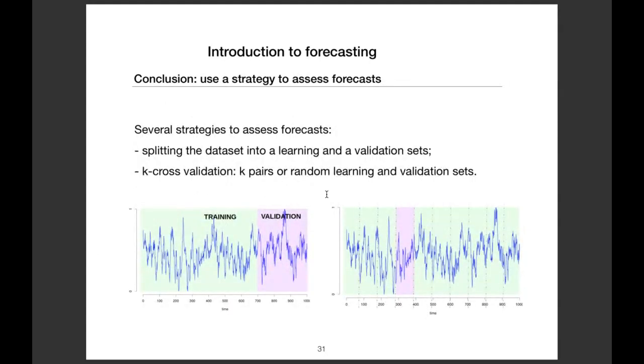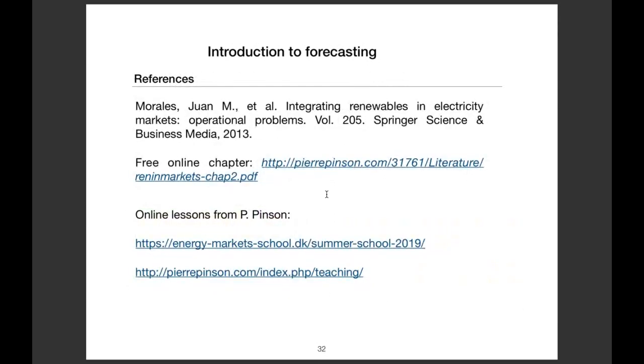And then for the evaluation strategy, it is the same as for the point forecast. You need to adopt a strategy, so you can just split your dataset into a learning part and a validation part, or you can use K-fold cross validation. And similarly to point forecast, you also have some information in the book of Pierre Pinson, and also in his teaching on his website. They are quite useful materials.